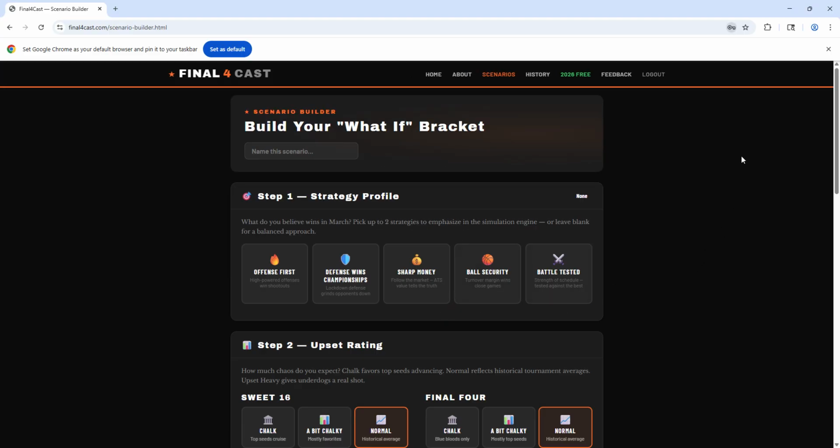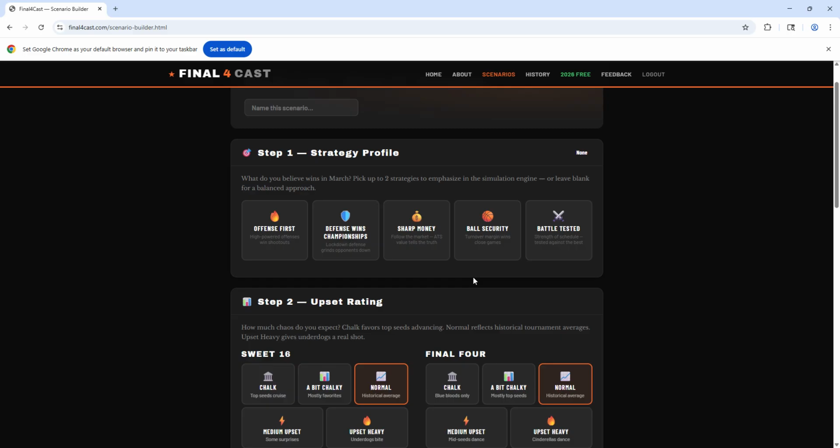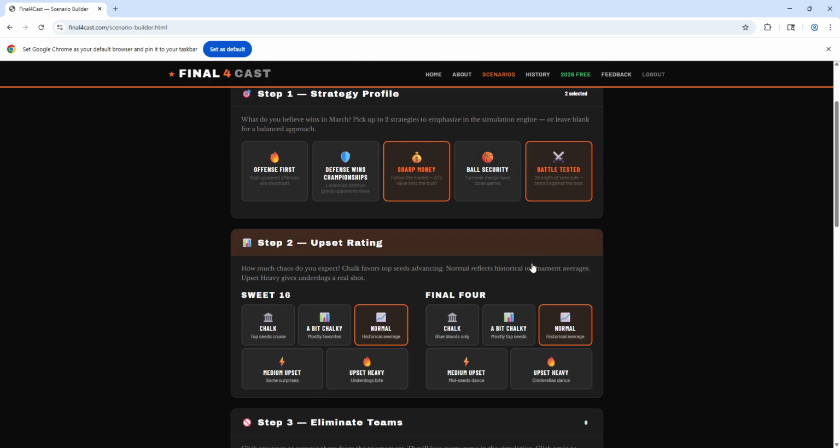So here we are in the what-if simulator. Step 1 is what you individually think is important. Are you an offensive person, a defensive person? Do you think against the spread is a good indicator? Take care of the ball, or strength of schedule? I'm just going to pick 2 for this simulation. I'm going to say strength of schedule and very good against the spread, because that means they do well where they're favorite, not favorite.